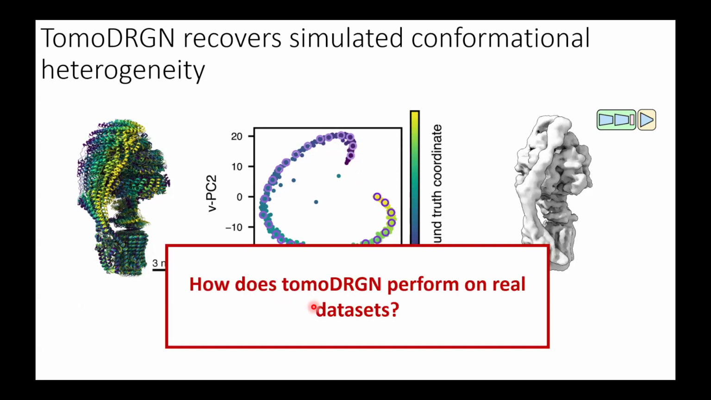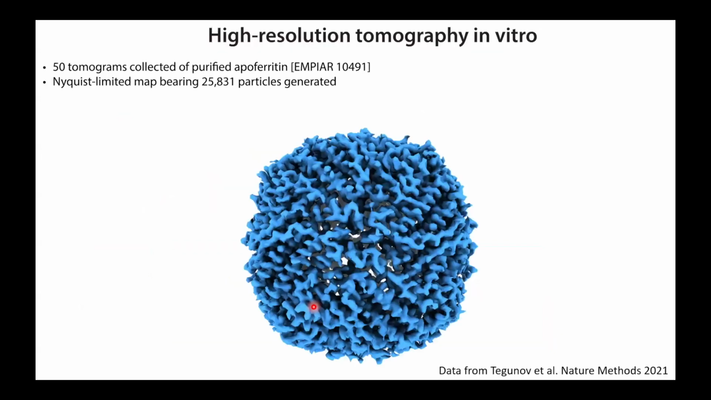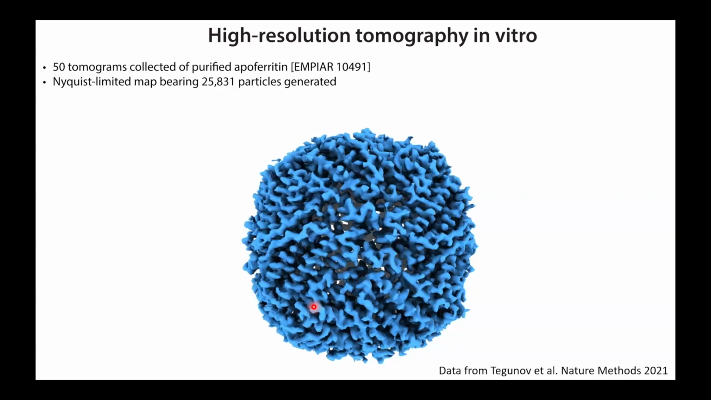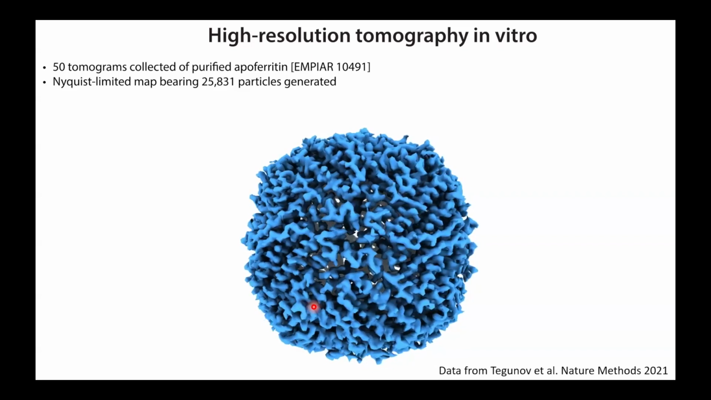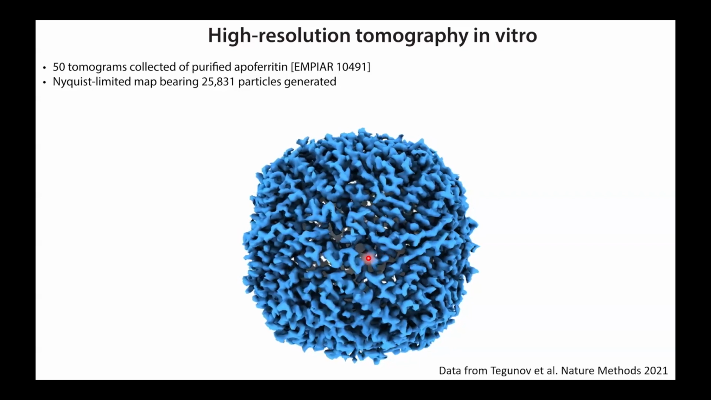And so, of course, the question is, how does this perform on real data sets? The first we looked at was a data set from Dmitry Tegunov's lab. Well, I guess it wasn't his lab. Dmitry Tegunov published this; it was a purified apoferritin. We actually processed this in C1, so we're not explicitly taking advantage of the octahedral symmetry. And the TomoDRGN reconstructed map is beautiful. You can see all the features you'd expect to see.